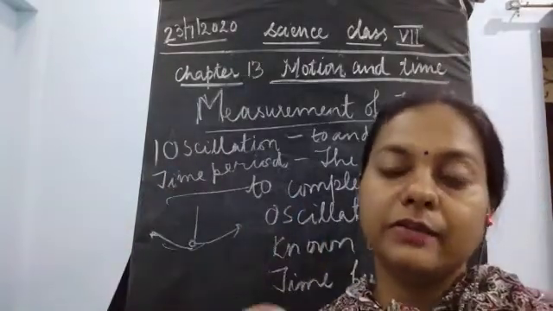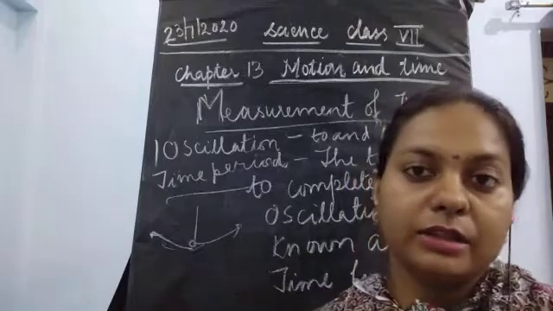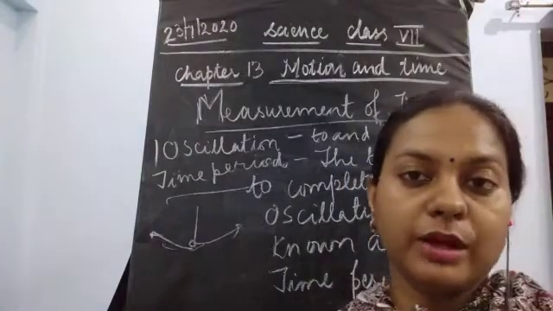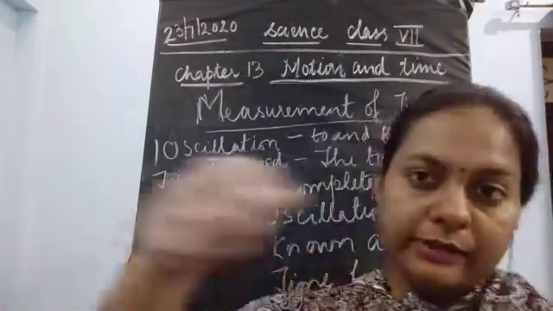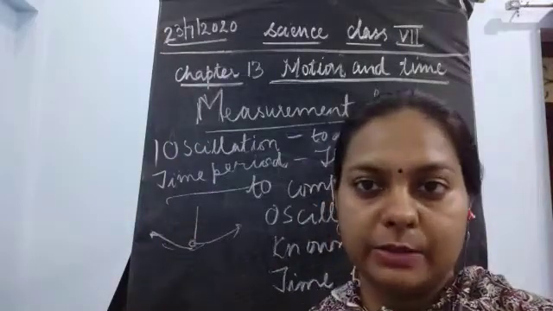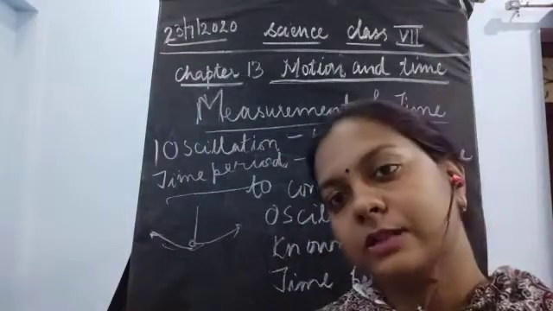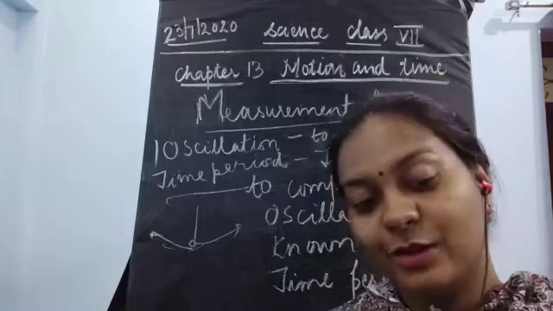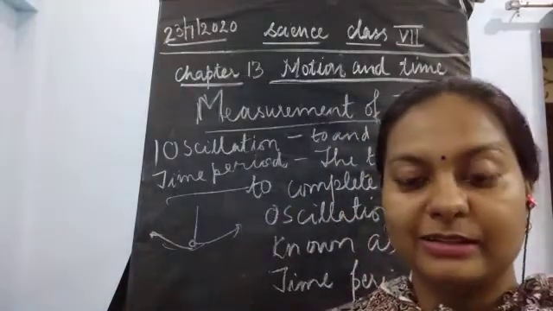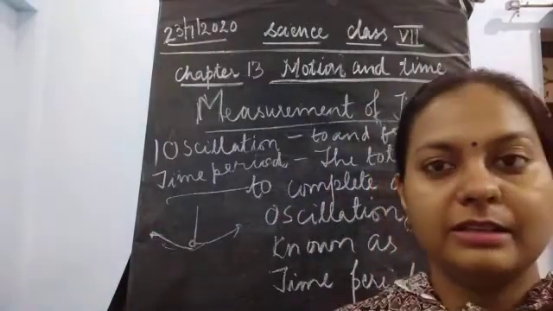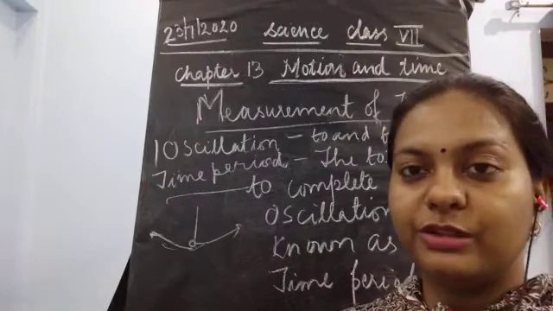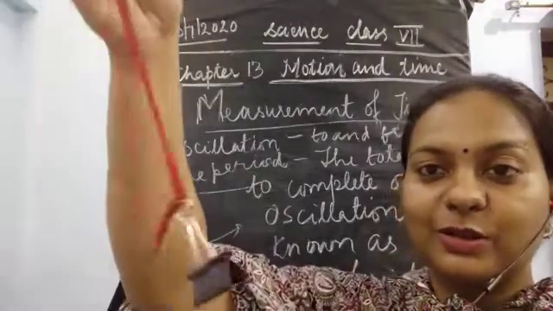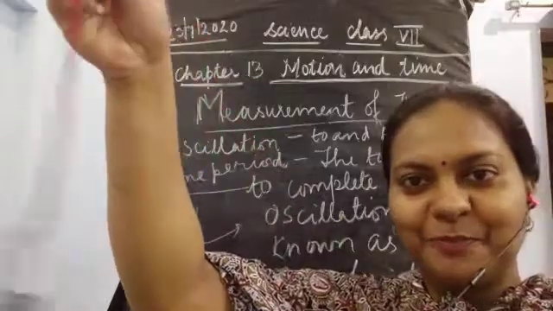Simply, if you are swinging on a swing, then what happens? You are moving to and fro. So this is known as oscillatory motion. These are examples of oscillatory motion. I have also made this small experiment that I just showed you.